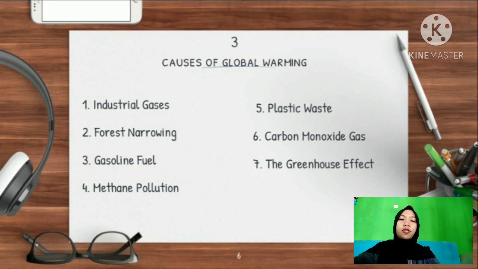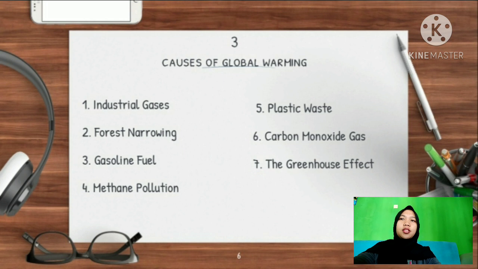The second is forest narrowing. Forest land is very important for living things. Forests are the lungs of the world that should be protected. Narrowing process will make the weather worse. Without forests, nothing helps convert carbon dioxide into oxygen. This will then have an impact on increasingly disturbed breathing. The impact, air pollution, will occur.